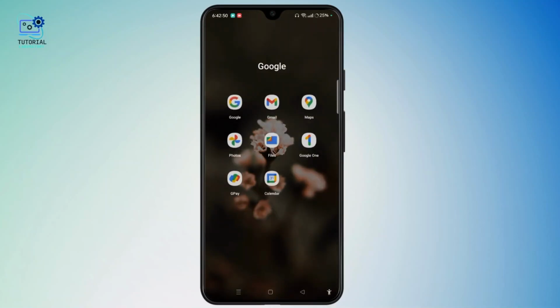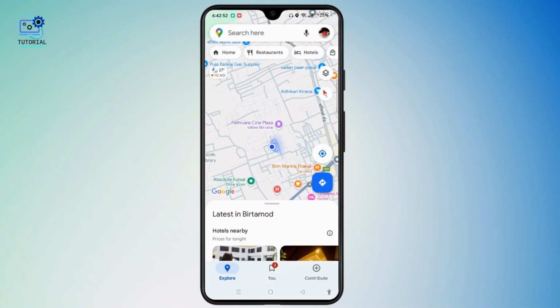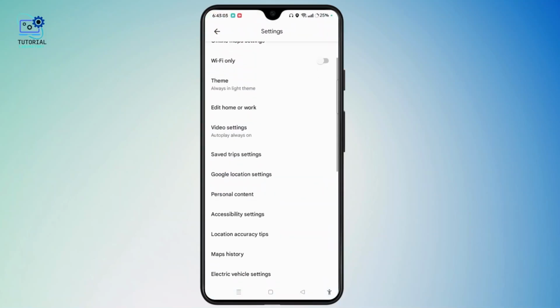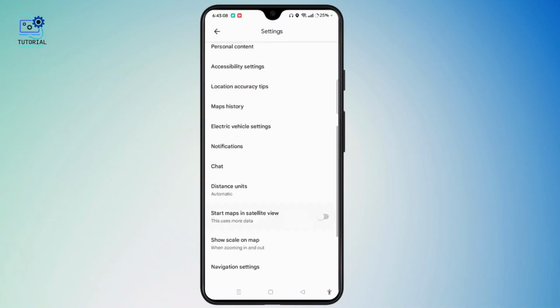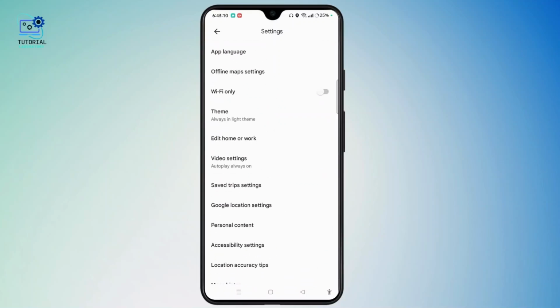Launch Google Maps on your device. Select the profile icon at the top right and access your settings by tapping the settings icon. You have to scroll down and locate the option for Google Maps for trucks. As you can see, we don't find that option because Google Maps doesn't provide the truck mode for navigation,